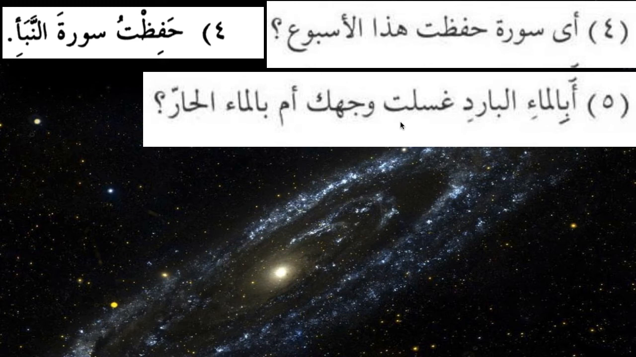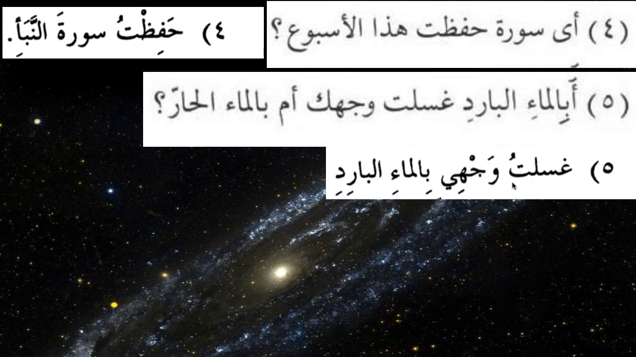If you say أغسلت الوجهك بالماء البارد أم بالماء الحار, that will be wrong. So بالماء البارد غسلت وجهك أم بالماء الحار. So you can say غسلت, I washed, وجهي. See, here we need to understand whenever there is a fa'il, the ta will turn into tu, which means I, and ka, which is damir muttasil, will turn into ya, which means mine. So wajhi. So I washed my face bil ma'il barid, with cold water.